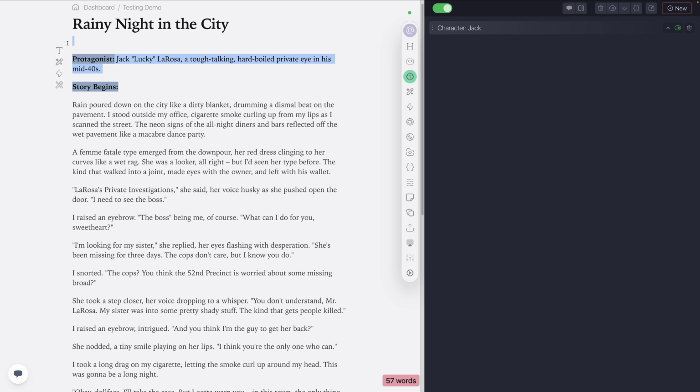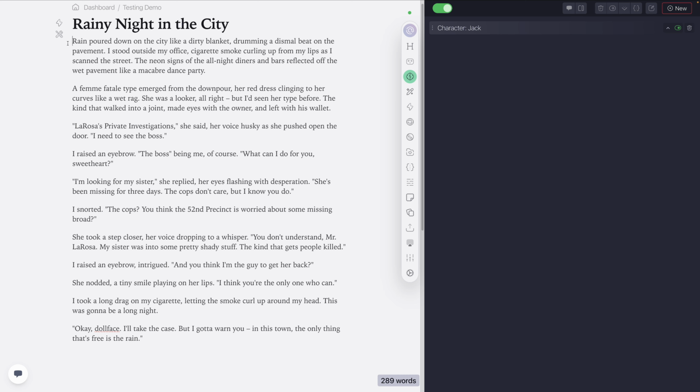And let's take this away now. And let's see how our story is starting out. This gave us a pretty good boost here for a beginning. It says, "Rain poured down on the city like a dirty blanket, drumming a dismal beat on the pavement."